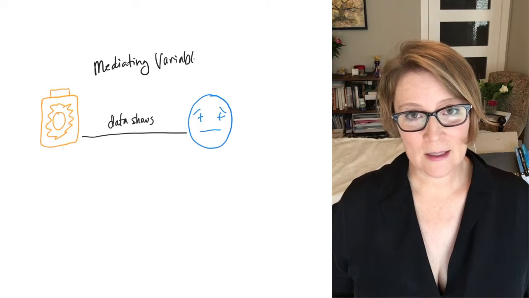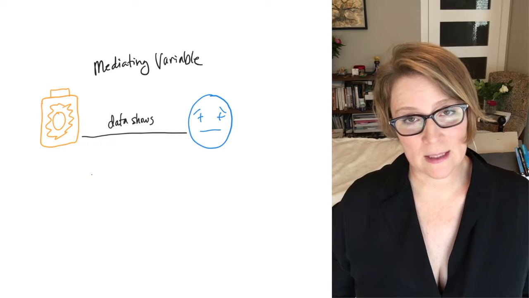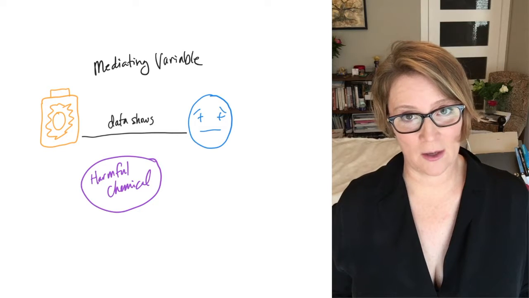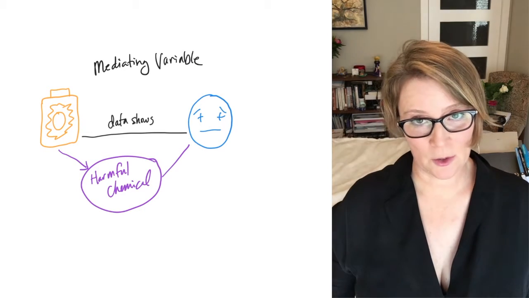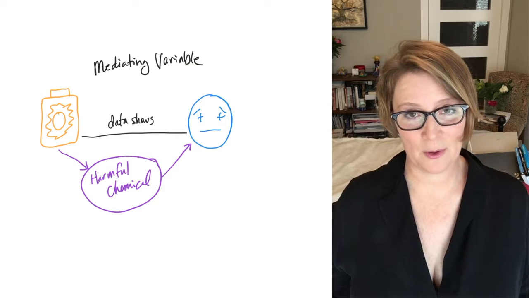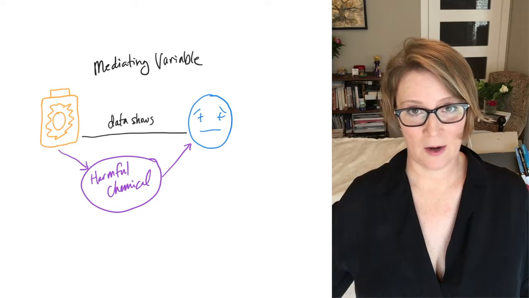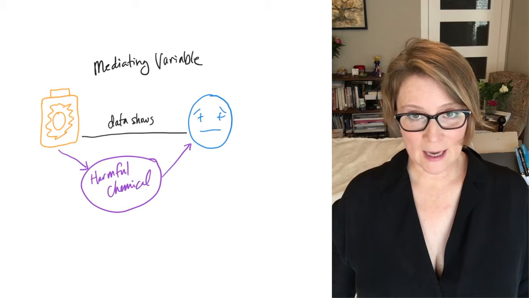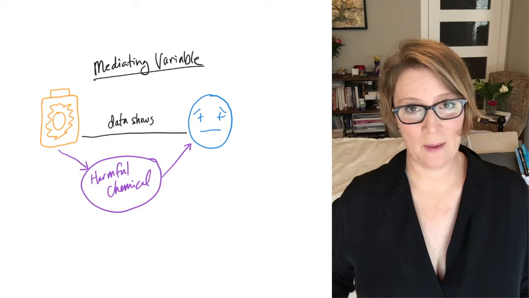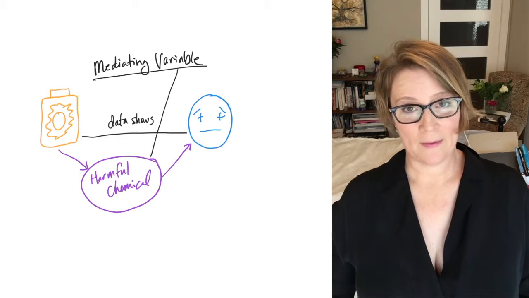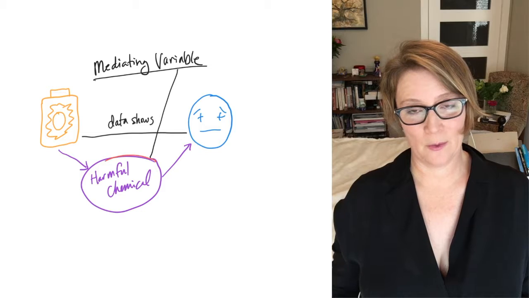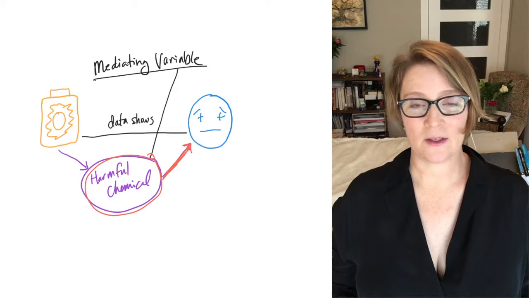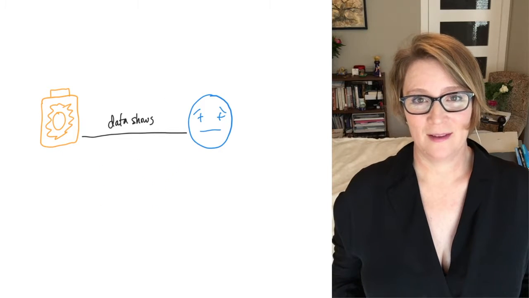That would mean that it is possible that there is a harmful chemical in some sunscreens, and that it's this chemical, not the sunscreen itself, that's causing cancer. So the sunscreen has a harmful chemical, and the harmful chemical is causing cancer. So that would mean that sunscreen itself is not causing cancer, but this chemical is causing cancer. And then the sunscreens that do not have this chemical would not have this relationship directly with cancer. This relationship status is called a mediating variable.